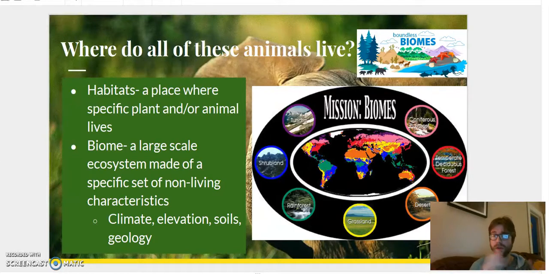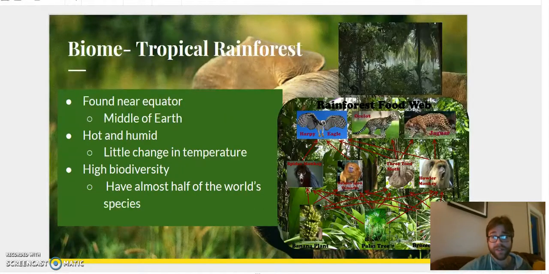A biome is more a large-scale ecosystem, and a biome is really decided upon its non-living characteristics. So things like climate, elevation, soil, anything that's non-living, that's what's going to decide what a biome is like. It's not that the animals and plants decide what a biome is like. It's really the non-living parts that decide what a biome is going to be like. So let's start with one that almost everyone knows, the tropical rainforest.